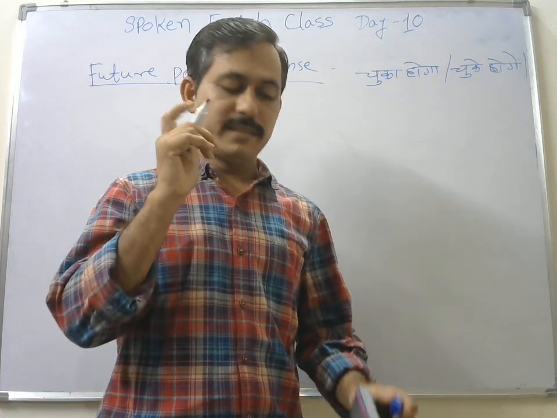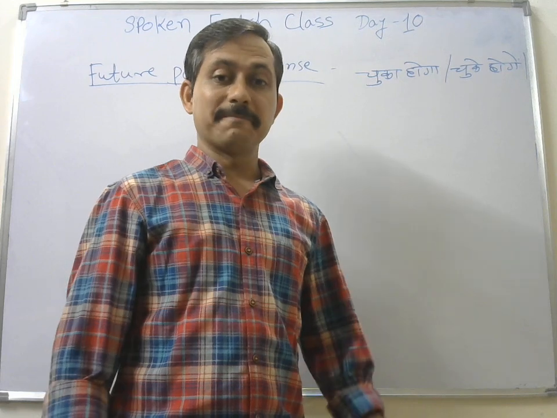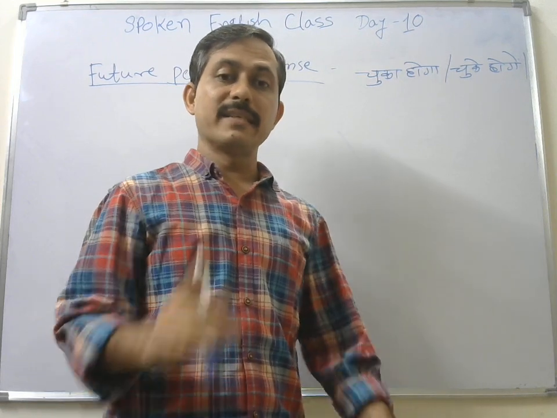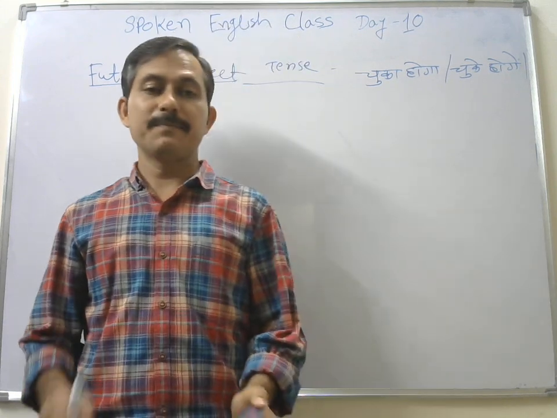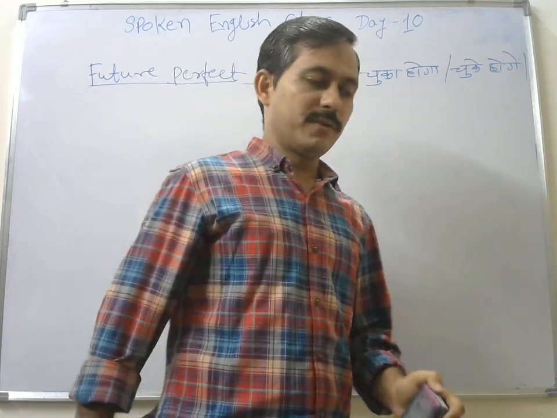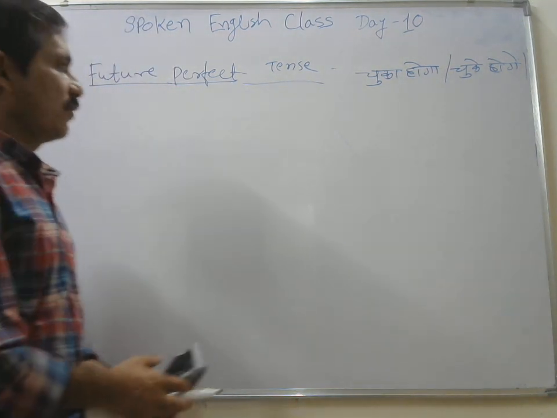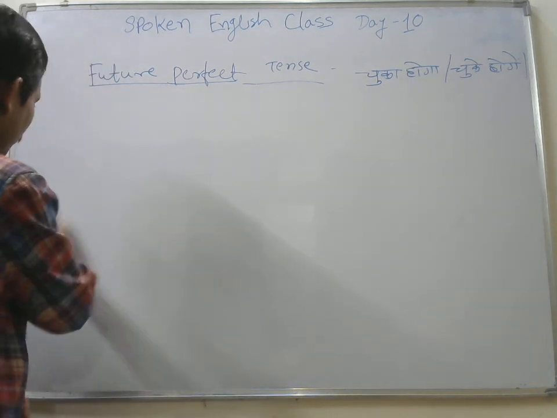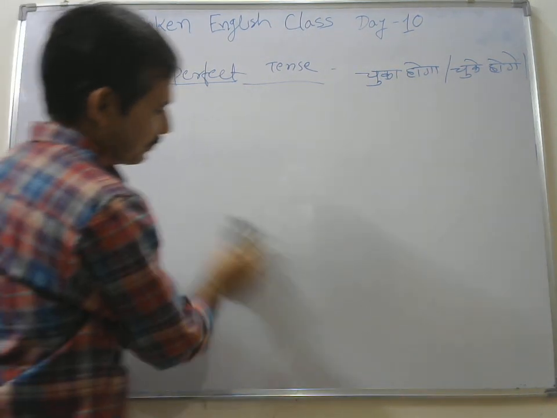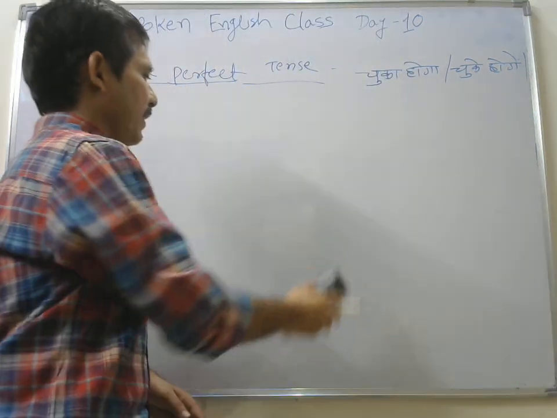And how does the confidence come? It comes by speaking. Confidence comes by speaking. So you should speak in front of a mirror. You should speak in front of a camera. You should speak in front of people. You should speak in front of friends. You should speak in front of teachers. Okay. You should speak in front of a crowd. So that's how you will get the confidence, right?